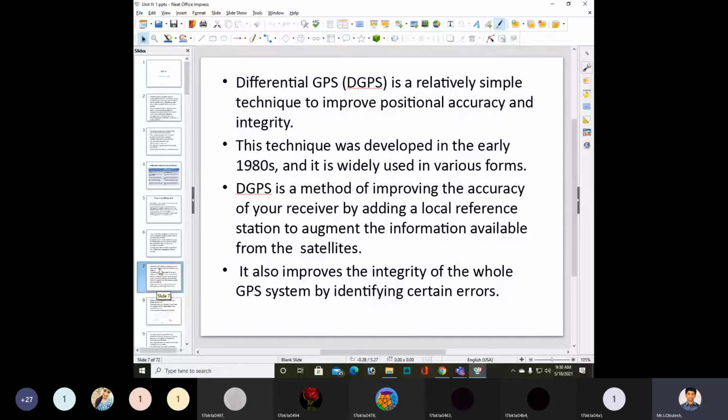DGPS is a method of improving the accuracy of your receiver by adding a local reference station to augment the information available from the satellites.